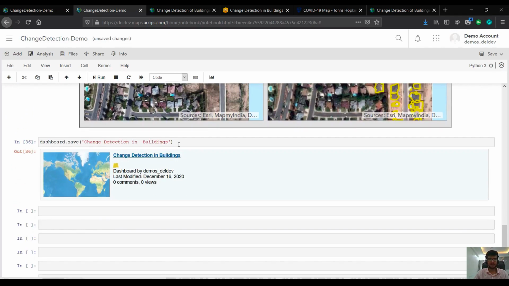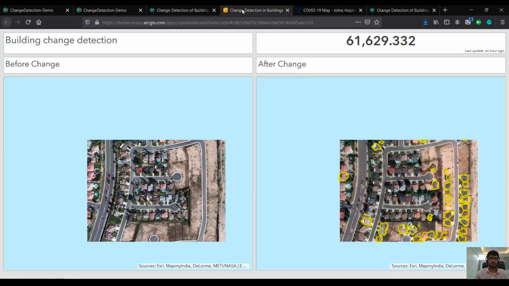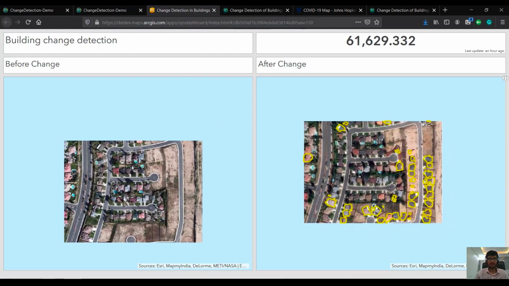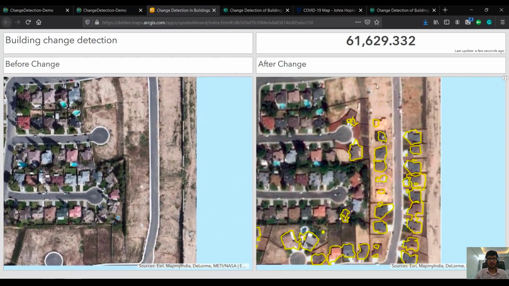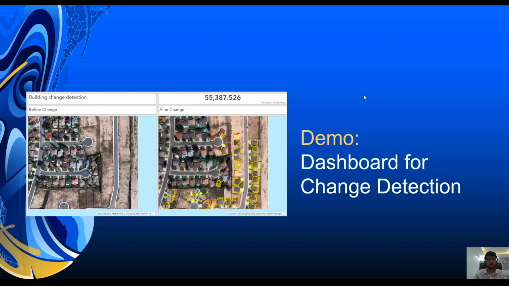Once I'm satisfied with the layout, I can save and publish the dashboard. So here is that dashboard. As you can see, the maps are synced. If I change this, the area also gets changed and everything is synced. Here is how you can use the Dashboards API to create your dashboards automatically.